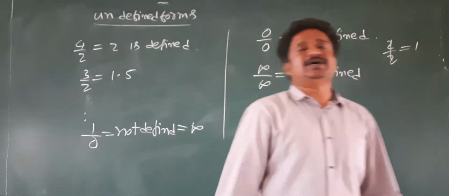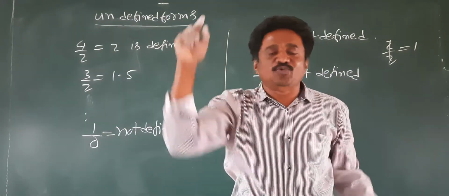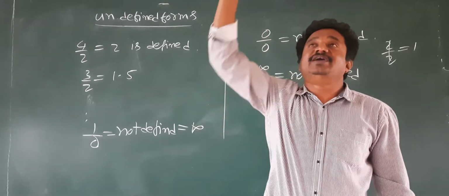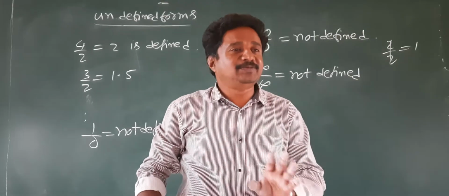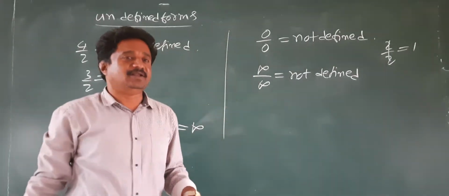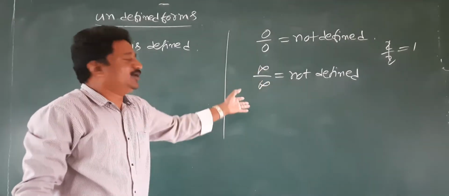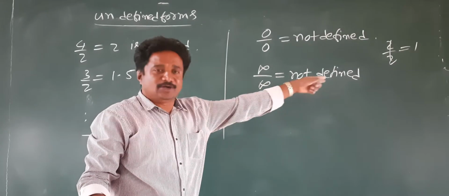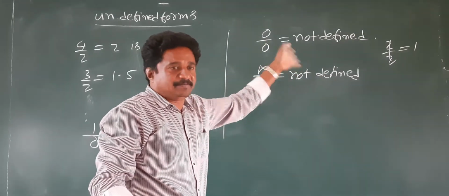Because you take this example, you take all soil particles on the earth as one infinity, you take all stars in the sky as one more infinity. You go for dividing that, is it possible? No, never possible. These works cannot be done, we cannot do that. So cannot do that means not defined. Infinity by infinity, not defined, meaningless forms.